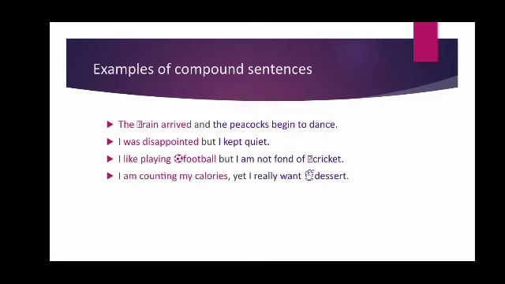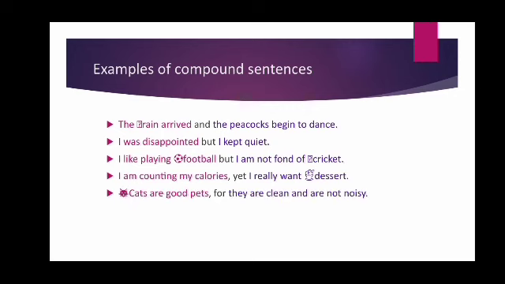I am counting my calories, yet I really want dessert. Here, a comma is used to separate the sentences. Two simple sentences are here. I am counting my calories. I really want dessert. It's joined with the coordinating conjunction yet.